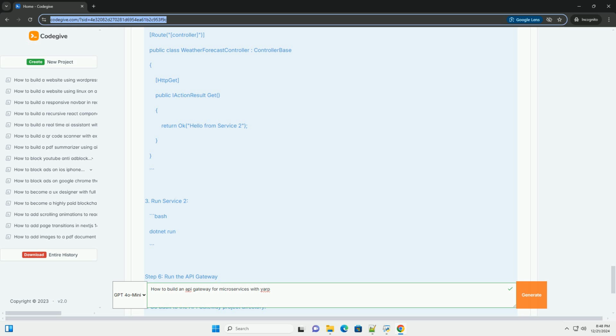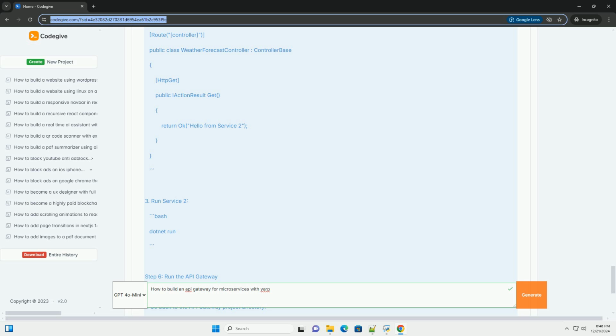Modify WeatherForecastController.cs similarly. [ApiController] [Route("[controller]")] public class WeatherForecastController : ControllerBase. [HttpGet] public IActionResult Get(): return Ok("Hello from Service2"). 3. Run Service2. Bash: dotnet run.